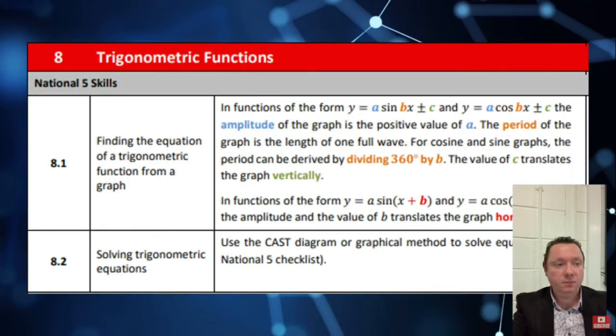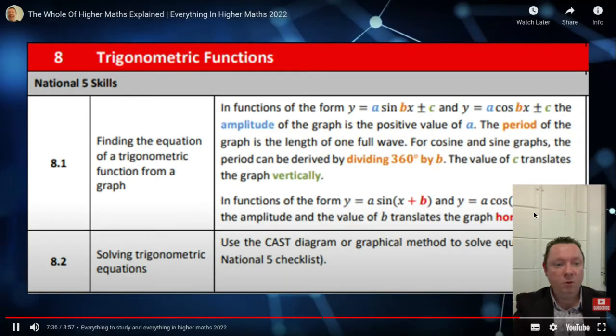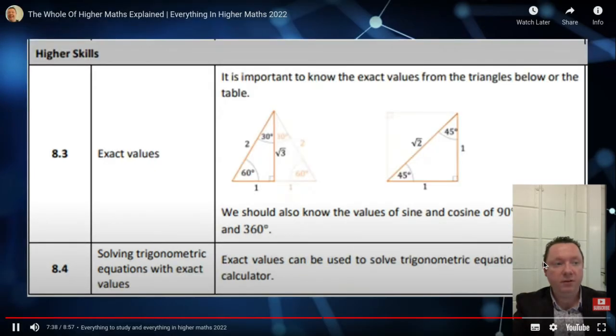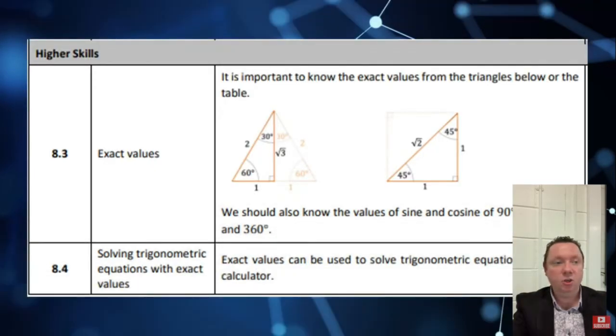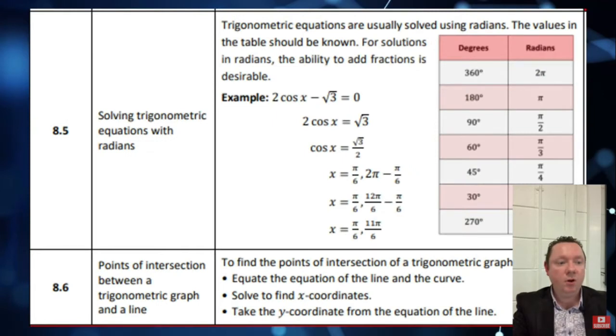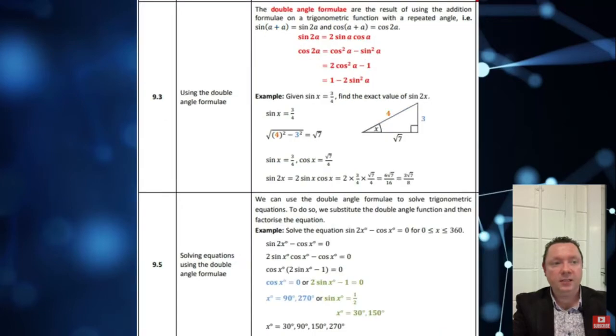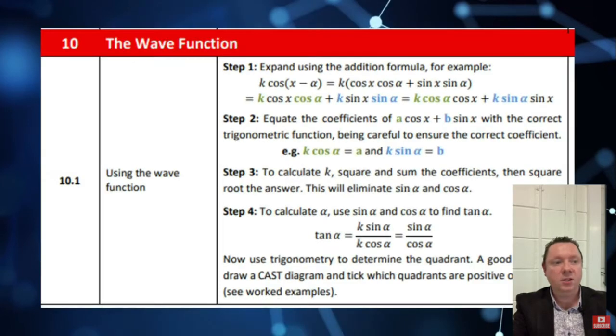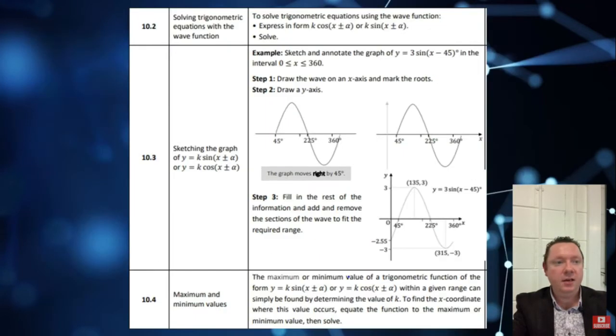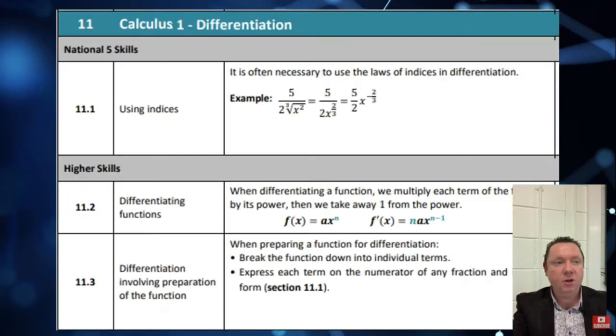Trigonometric functions. Most of the trigonometric stuff from National 5 is there. Exact values you should know. Point of intersection between a graph and a line. You should know the addition formulas and how to use them in double angle formulas. The wave function's still in. You've got sketching graphs, maximum, minimum values.